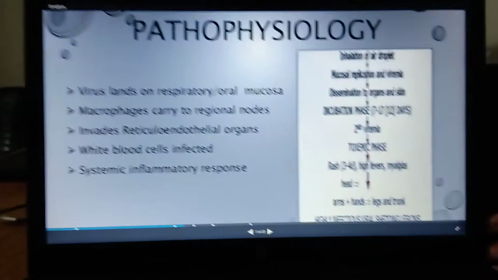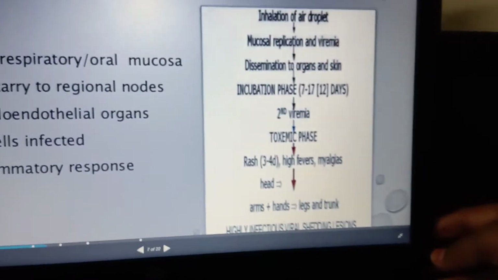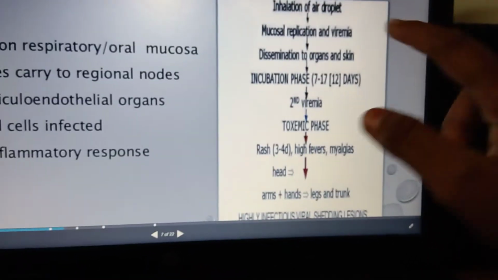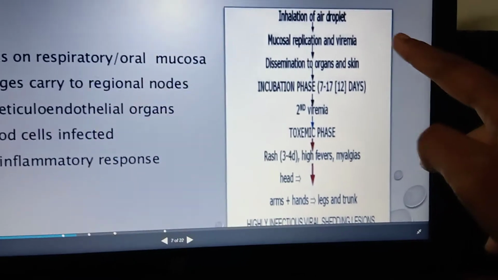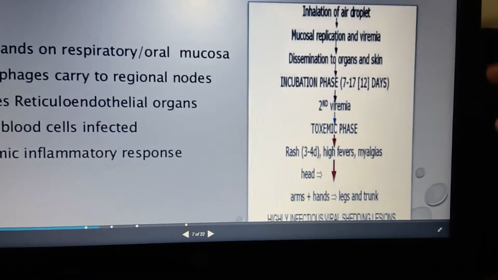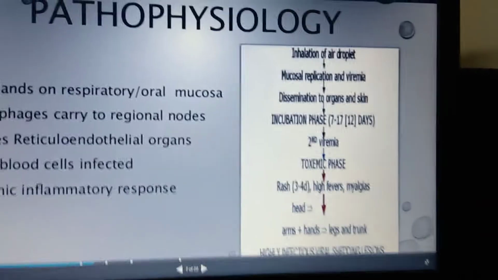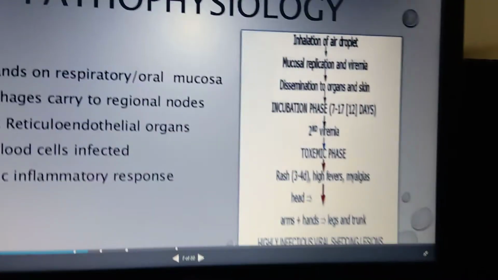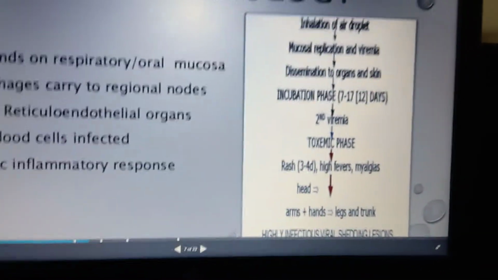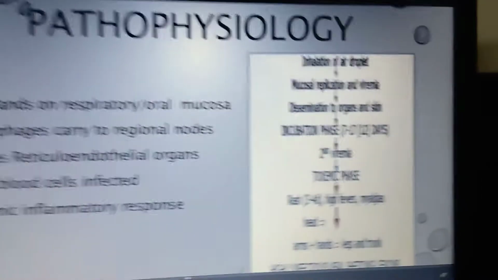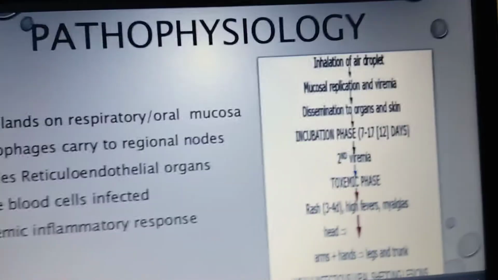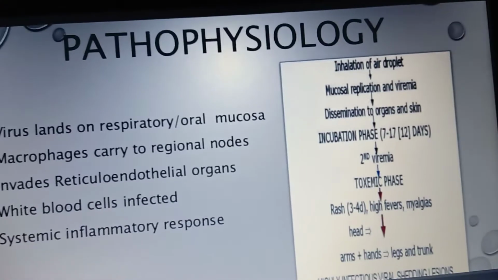So what is happening here? In the classification you can clearly see inhalation of the air droplet. Whenever there is infection, the infectious virus is in the air, so with the droplet you are inhaling the virus, and it replicates in your mucosal area.